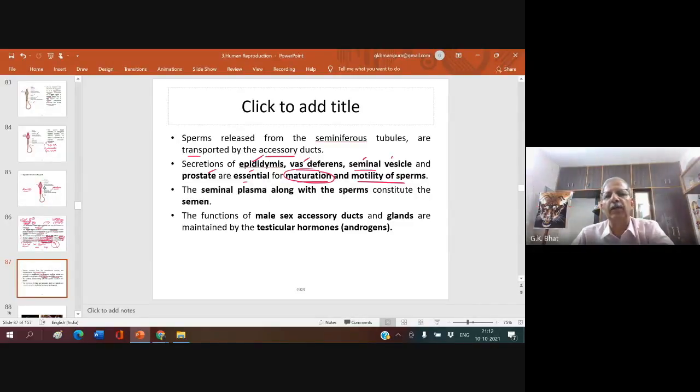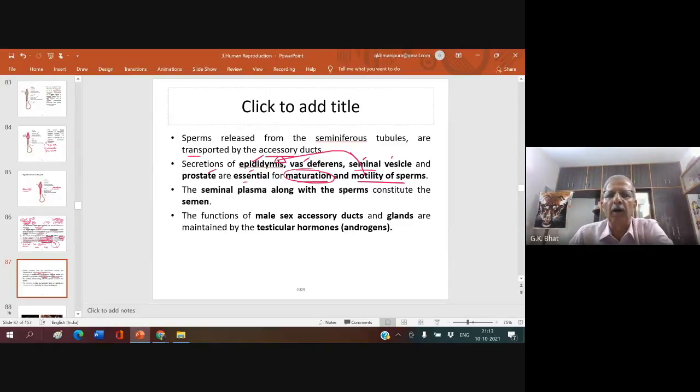It is not mentioned in your NCERT book, but it is a known fact that sperms attain motility power when they are in the epididymis. Please note down that sperms attain motility power inside the epididymis. That is a very important place. Sperms get stored there also. Whenever a male is involved in mating or coitus, the sperm gets released from the epididymis and comes through the duct out through the urethral meatus.